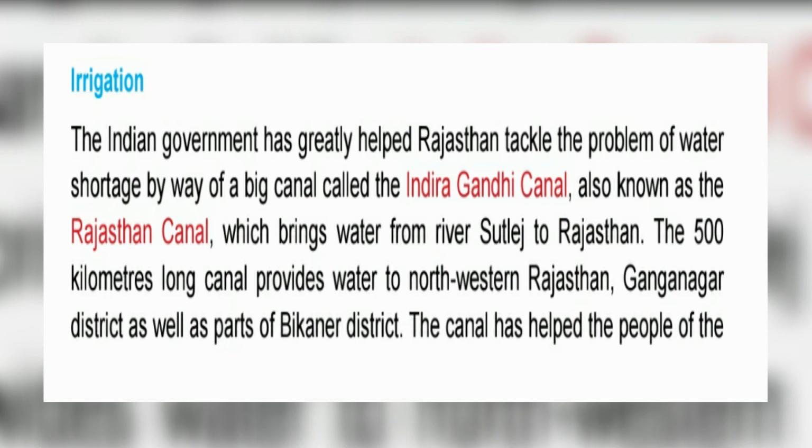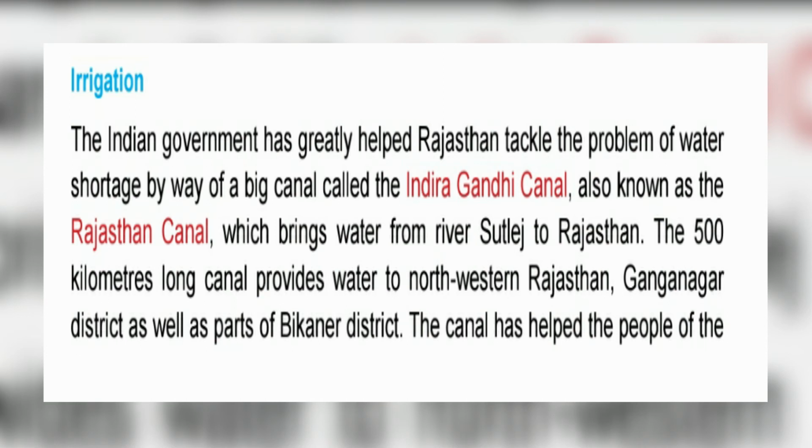So, to grow plants, to grow crops and all, you need to have water. So, to avoid the problem of water shortage, the government has helped Rajasthan by constructing the Indira Gandhi Canal, also known as the Rajasthan Canal, which brings water from river Satluj to Rajasthan.